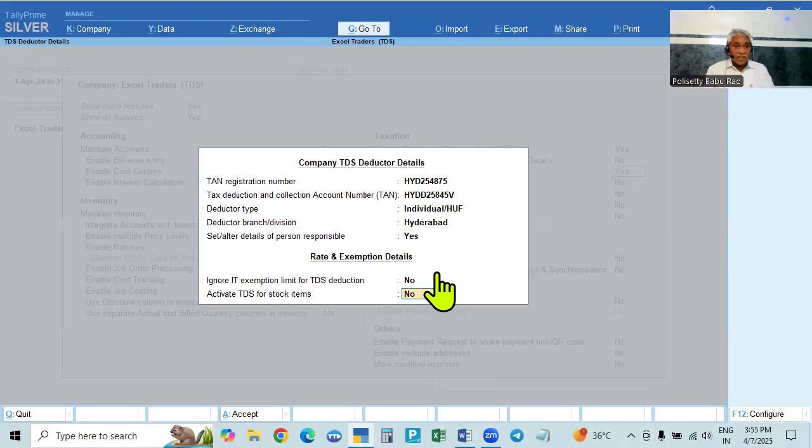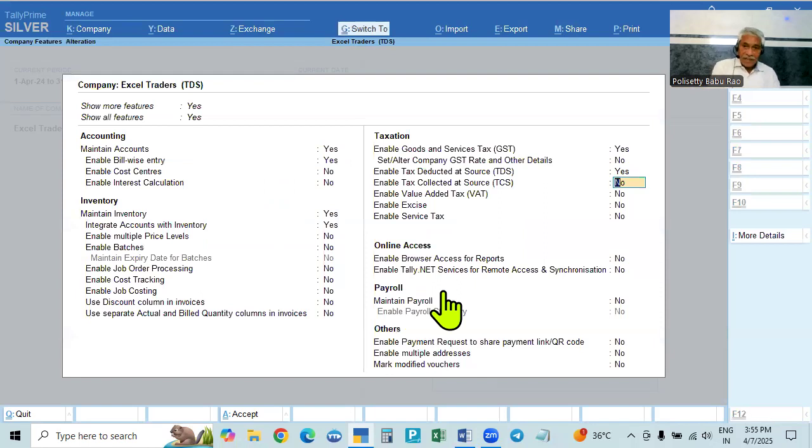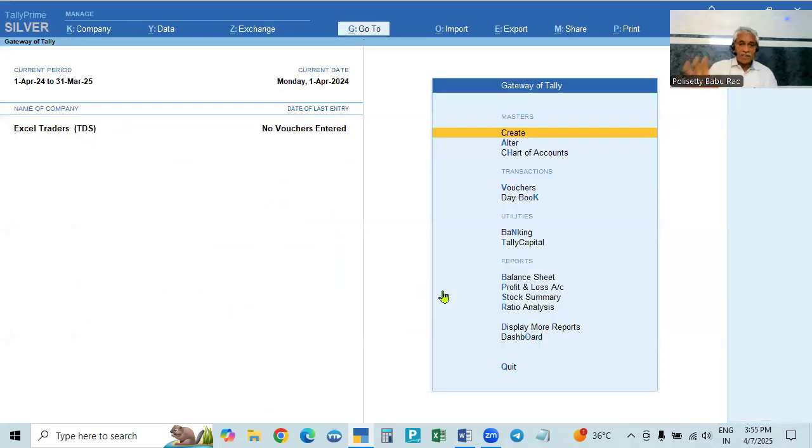And in the case of services, there will be no stock items, there will be no inventory. So in the case of TDS on services, we don't have any stock items, so make it no. Okay. And after that, accept this page also.